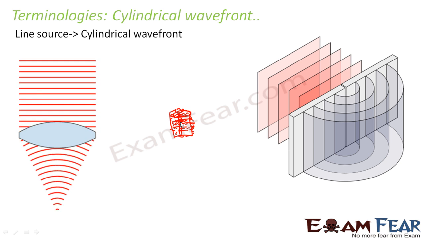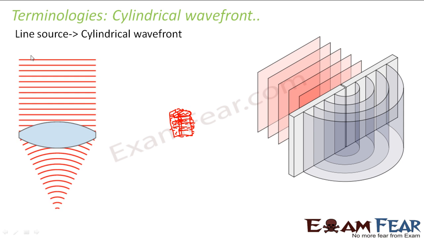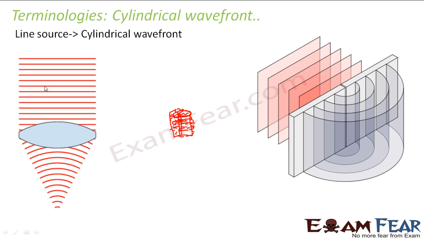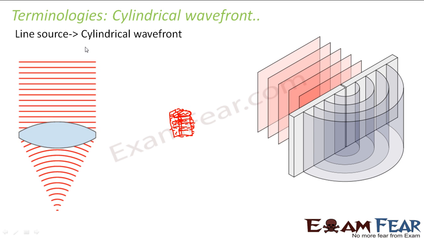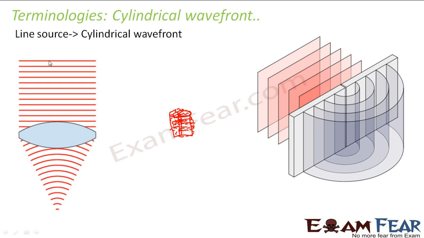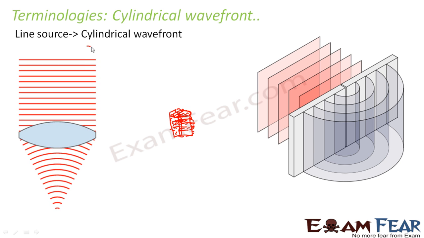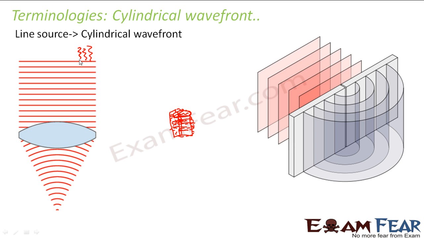So now here you see another interesting diagram. What does it show? It shows the straight lines. Straight lines show what? What kind of wavefront it is? It is plane wavefront because some waves are coming from far off distance. So you get plane wavefront. That means waves are coming like this.